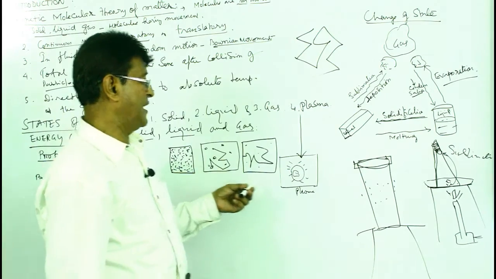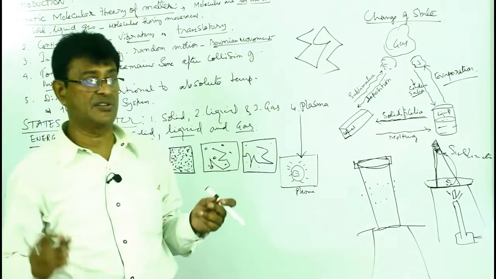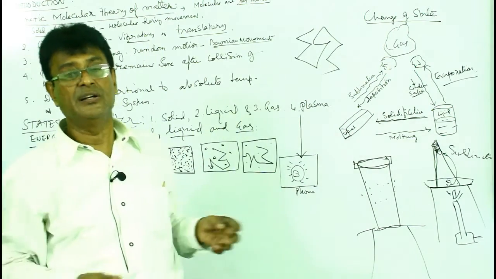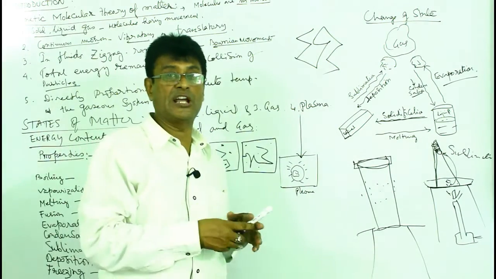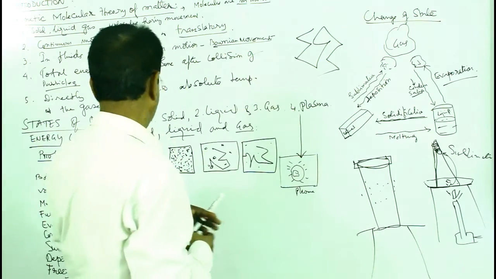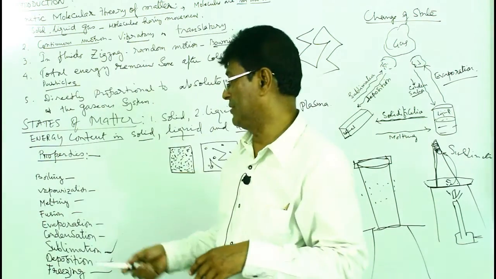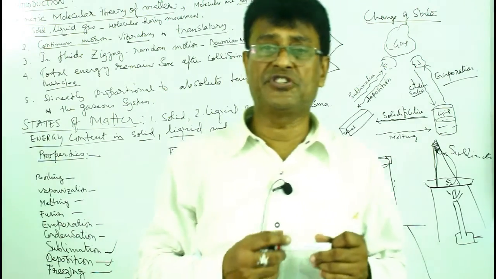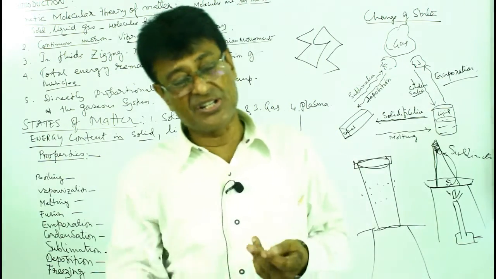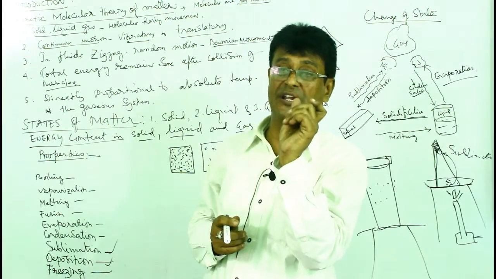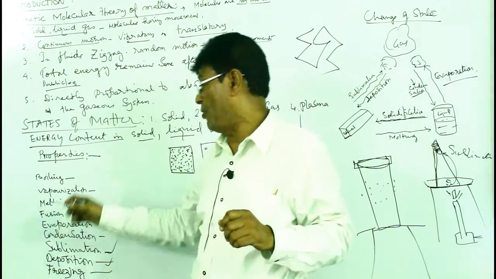Well, after that, the plasma. Here you see the plasma: if the gaseous object has been heated too quickly, the particles will blast and come around with some illumination, like the aurora borealis in nature. So this is plasma. Now we have some events to follow. Boiling is the phenomenon from which the liquid starts changing into the gaseous state. The temperature at which it starts boiling and completes the boiling is known as the boiling point.